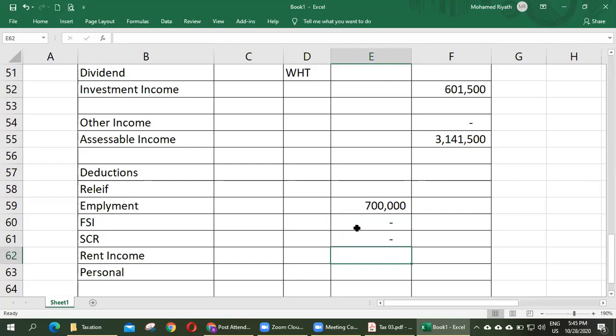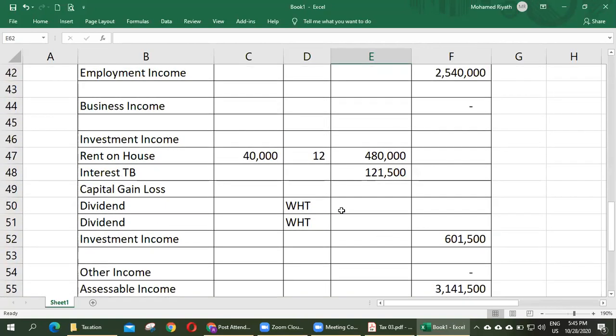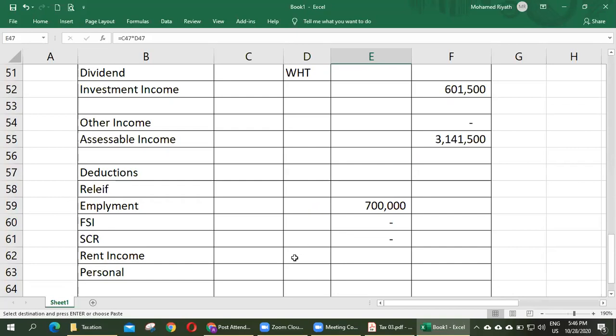And rent income, do we have rent income, Bimal? Rent income, how much? He is getting rent income 480,000. So what is the relief? How much relief can he enjoy?